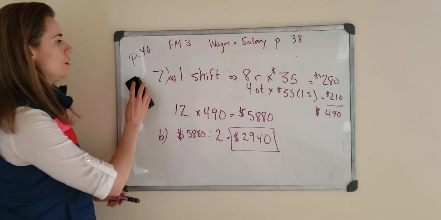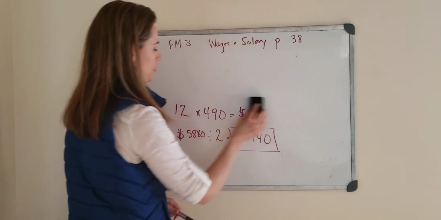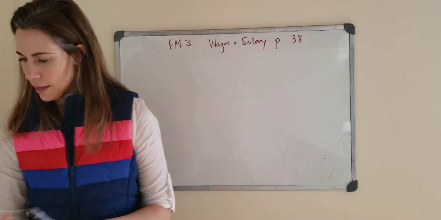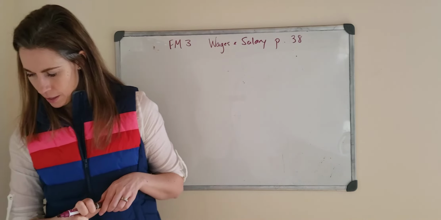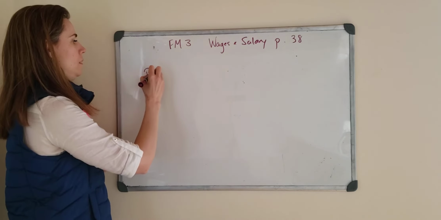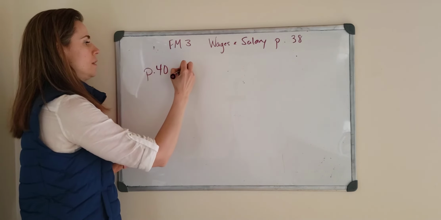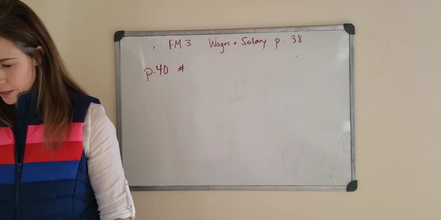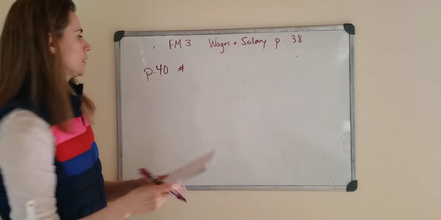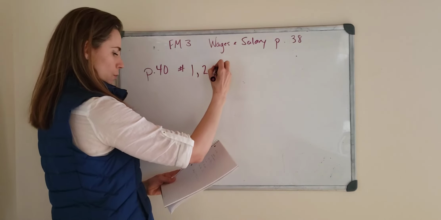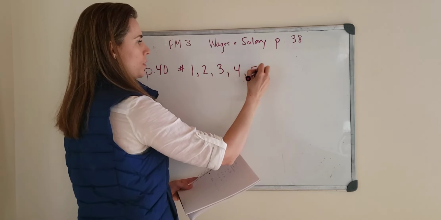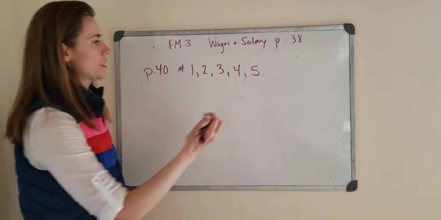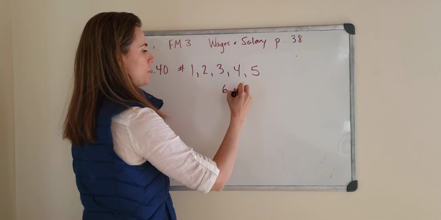Any questions, let me know. Now I'm going to assign a couple for you to try. You do not have to pass these in. These are on page 40. And like always, try a couple till you know what you're doing. I'm going to have you look at number 1, and I did a few of these for you, but just want to make sure you're on the right track. So 1, 2, 3, 4, and 5. And if you want to do 6, 6 is optional.